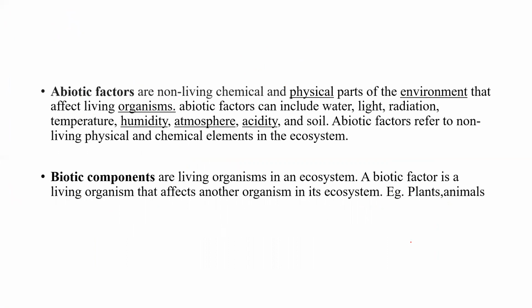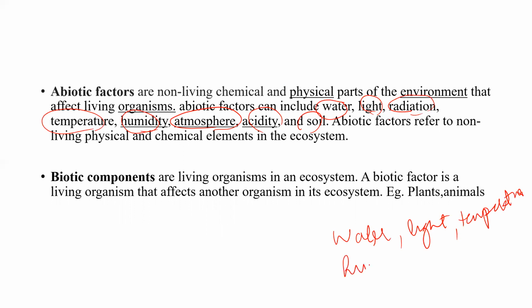Now, what are abiotic factors and biotic components? Abiotic factors include water, light, radiations, temperature, humidity, atmosphere, acidity, and soil. So these are non-living components in the ecosystem. Abiotic factors are non-living chemical and physical parts in the environment that affect the living organisms. So water, light, temperature, humidity are all abiotic factors. Biotic factors are living organisms in an ecosystem, for example plants and animals or microbes.